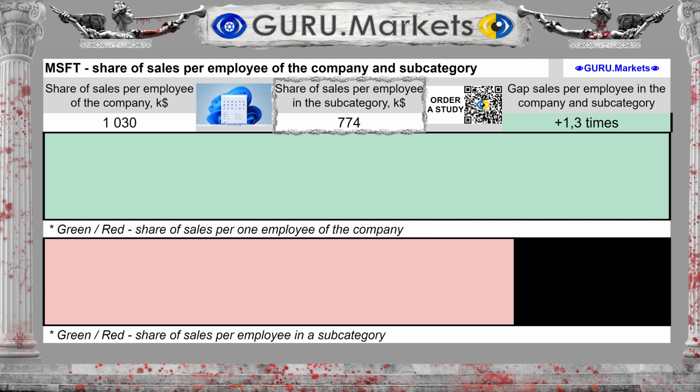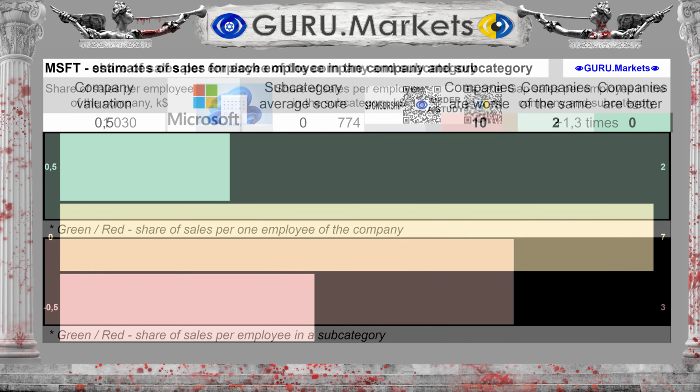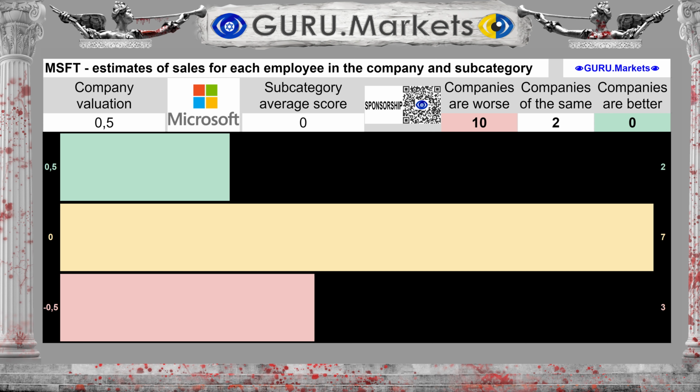The share of revenue for each employee of the company is $1,030,000. By subcategory, $774,000. The difference between the subcategory average and the company's performance is 33%. Estimation of the share of revenue for each employee of the company in comparison with the indicators of companies in the subcategory: Good, 0.5 points.